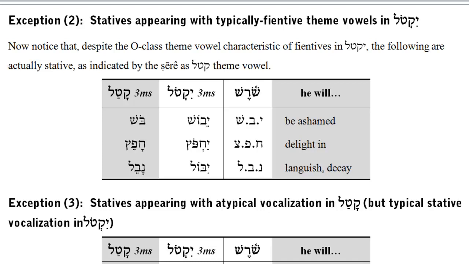Yachpots. Yachpots means he will be delighted in something. It is stative, yet it does not have a patach theme vowel. And similarly, yibol, meaning he will languish or decay. This again is stative, but it does not have the patach theme vowel. Let's go ahead and read over the katal column to become acquainted with how these sound. Bosh, chafetz, navel.